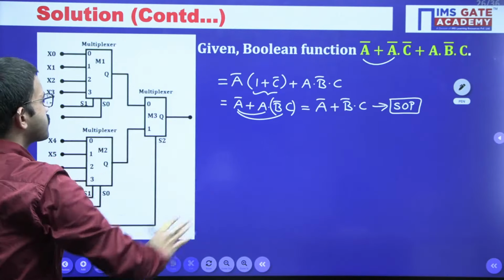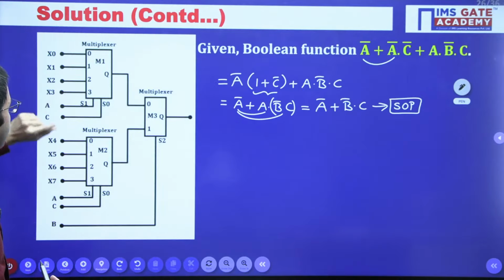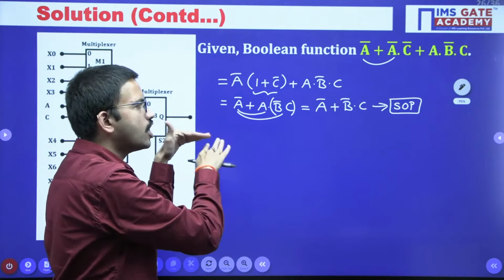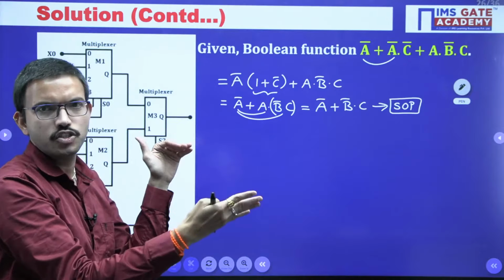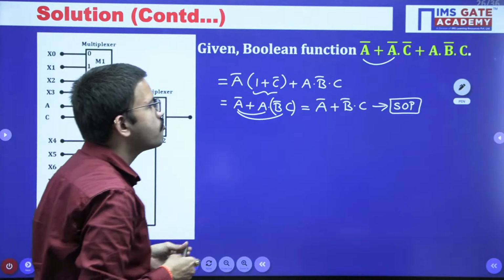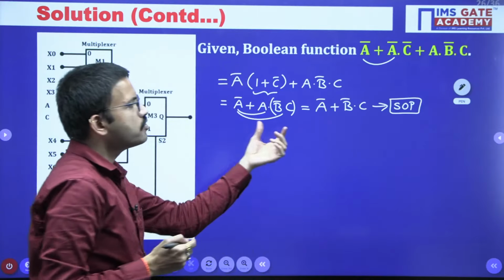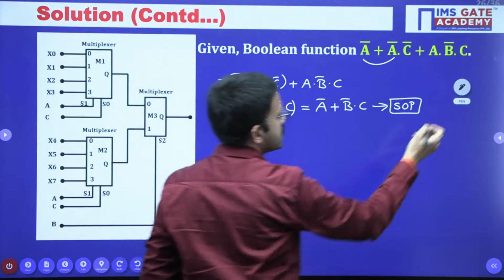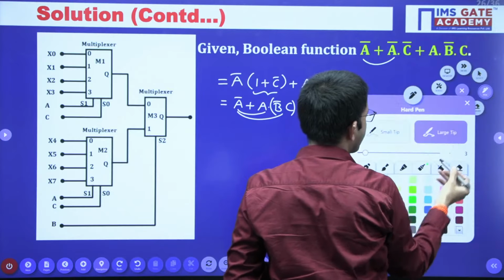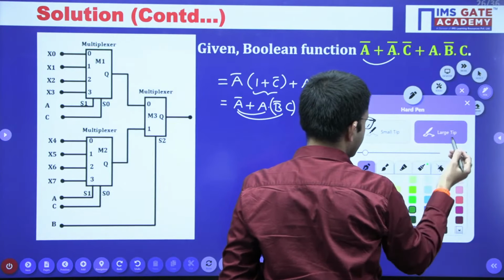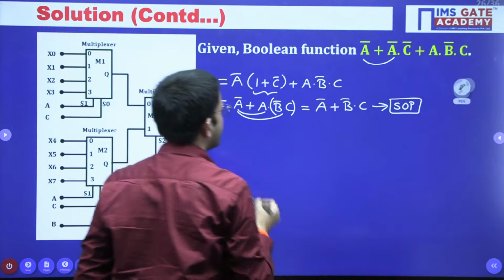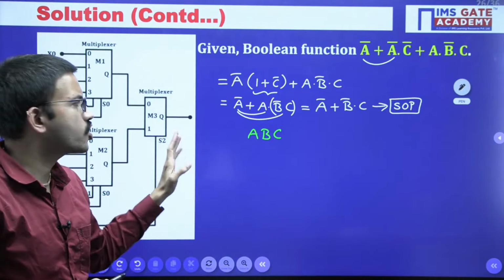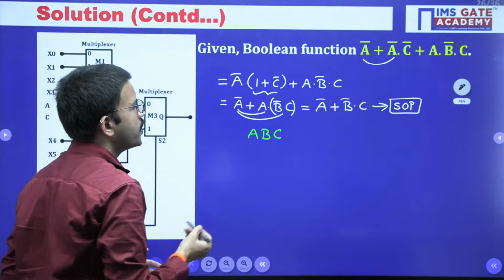That means when you are having the truth table, with the selection lines like S2, S1, S0, you are having 8 combinations, right? For those 8 combinations, the output either you may get 1 or you may get 0, right? That's all. So that is the reason. Now what you can do, this particular function, try to convert into sigma m form. Regarding SOP to sigma m, we already discussed the shortcut method in our regular classes or online class.